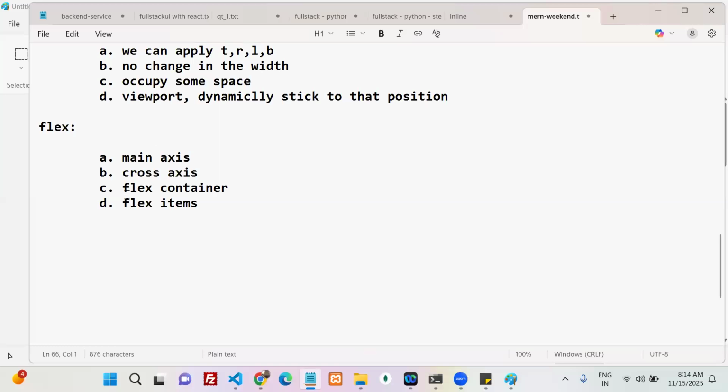Now, for the flex container, how many CSS properties can we apply? And for my flex item, how many CSS properties can you apply? Check. One second.